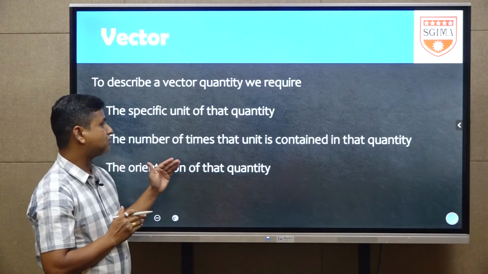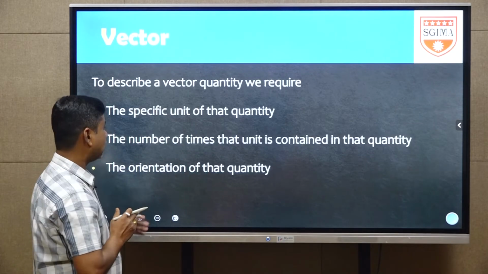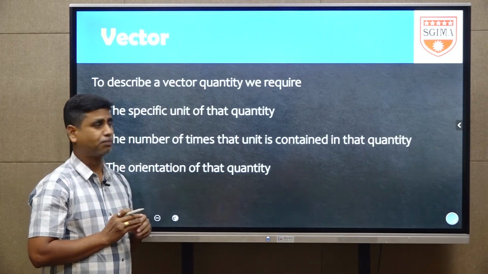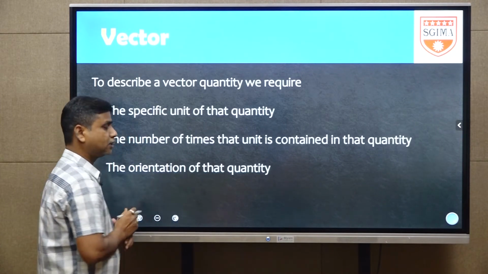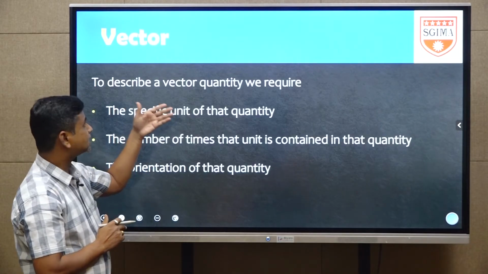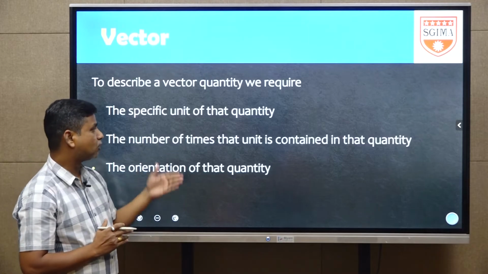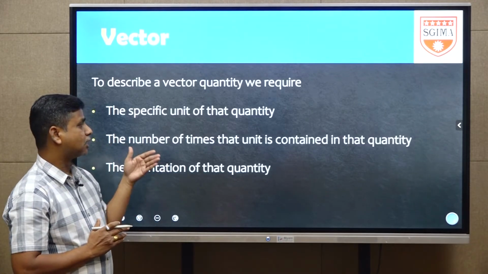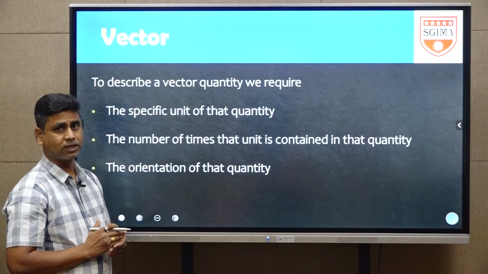The number of times that unit is contained in that quantity. The unit, how many times it is contained, that is also important. Next, the third one is the orientation of that quantity. These three things are required to describe the vector quantity. First one is the specific unit, second one is the number of times the unit is contained in that quantity, third one is the orientation of that quantity.